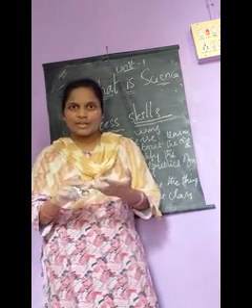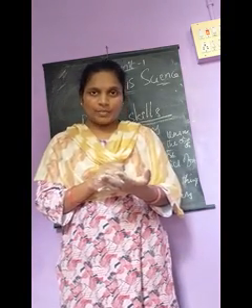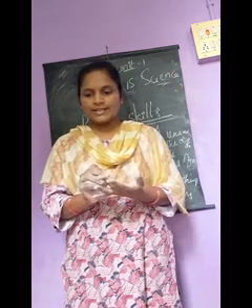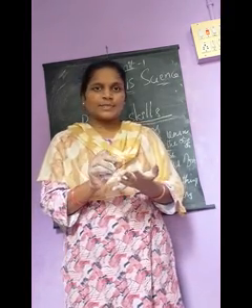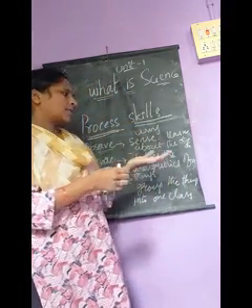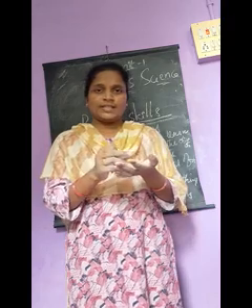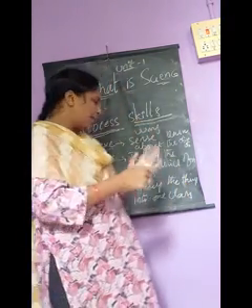How do we compare? Jowar seeds are round, spherical in shape, and rice seeds are lengthwise. Beans are kidney in shape. Like that we have to compare.